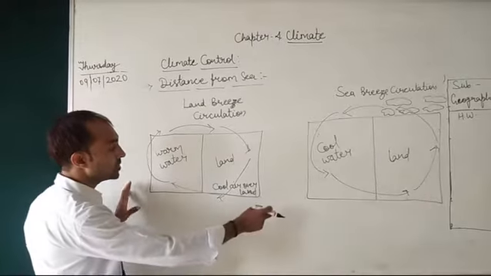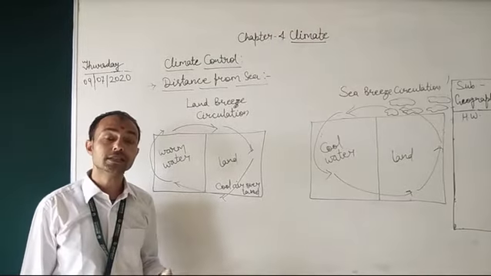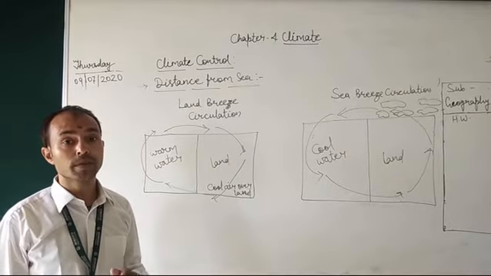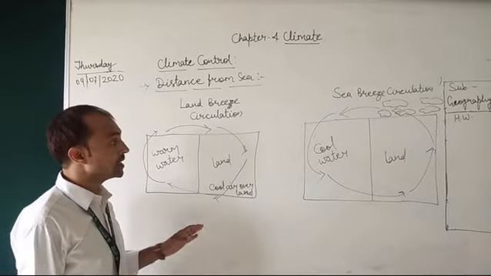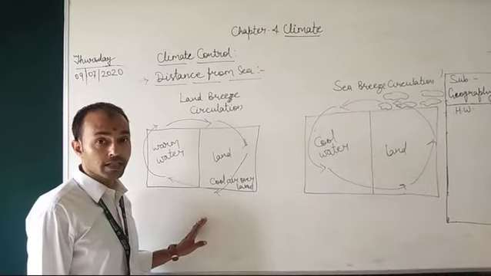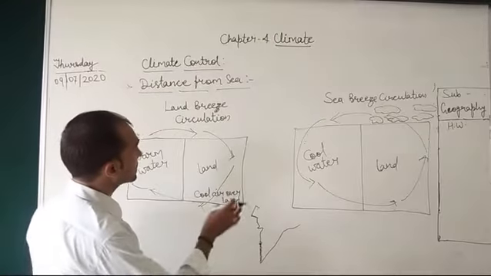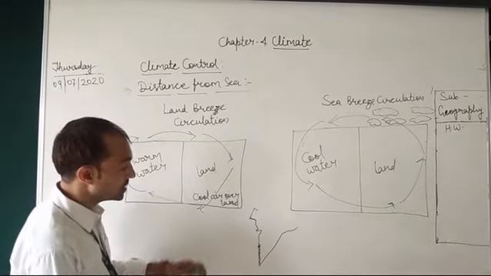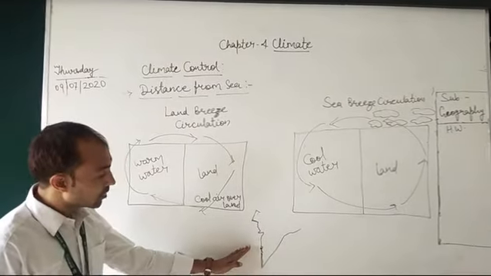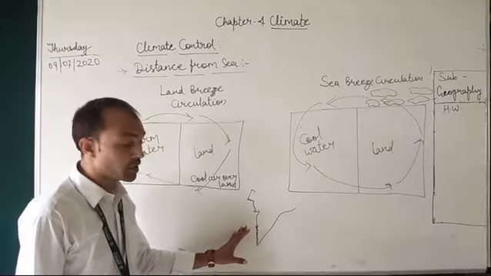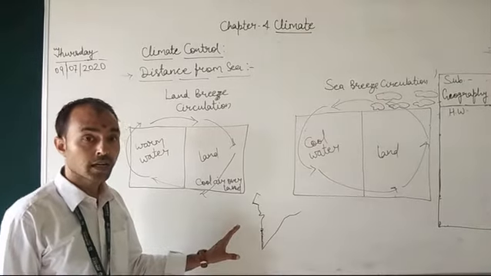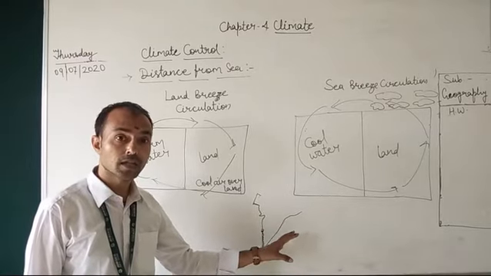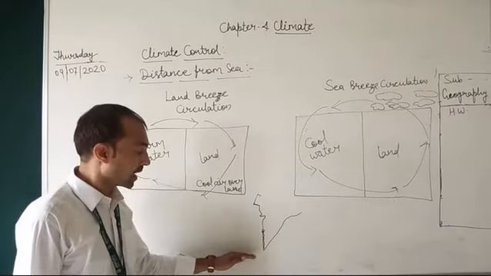The land gets cooler or warmer faster in comparison to water, because water doesn't get cooler or warmer fast, it takes time. Because of the effect of land breeze and sea breeze circulation, the coastal areas exert a moderate climate, because there the temperature remains moderate, the same during the day as well as at night.